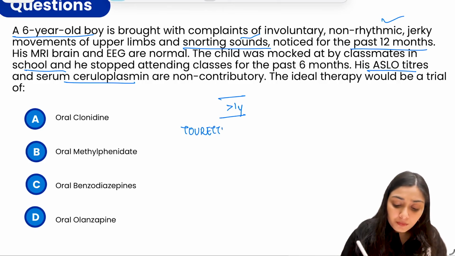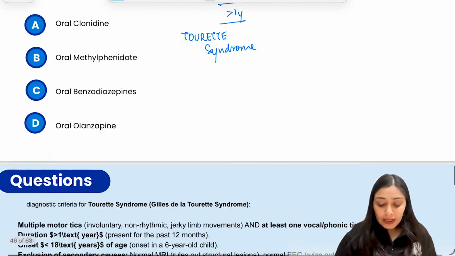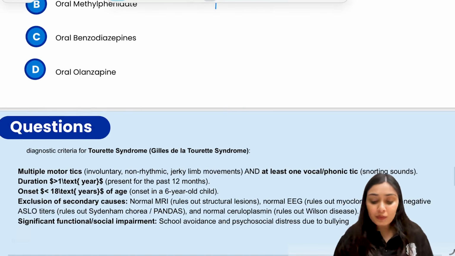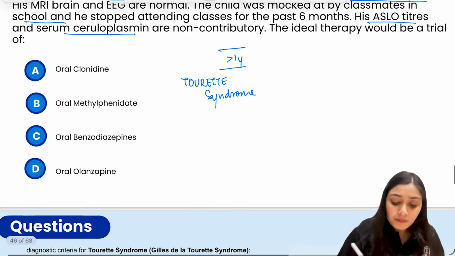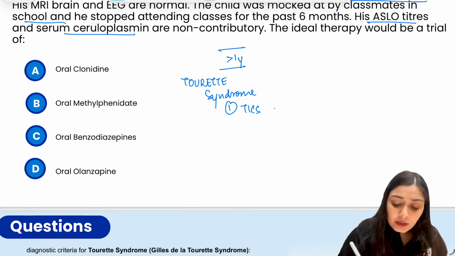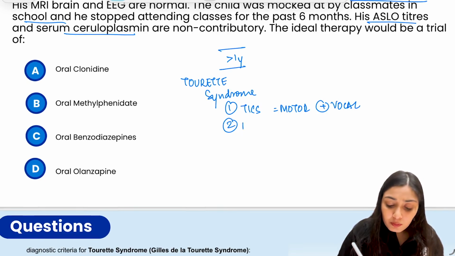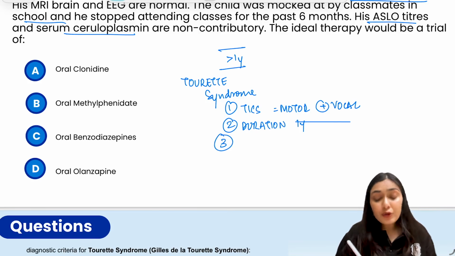Tourette syndrome. Right? So as we discussed, in Tourette syndrome, multiple motor tics, at least one vocal tic. Firstly is tics, motor plus vocal. Then we have duration, 1 year. Then the third pointer is onset.